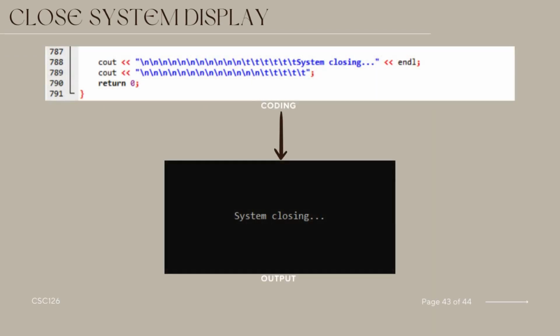The C++ code segment signifies the conclusion of the car body workshop program. It displays a closing message on the console, notifying the user that the system is closing. The multiple newline characters before the message are included to enhance the visual separation between the message and any previous output. The program then awaits user acknowledgement by prompting them to press any key to close the console window gracefully. Finally, the program returns 0, indicating successful termination. This code ensures a clear and user-friendly conclusion to the car body workshop program, maintaining a good visual aesthetic.